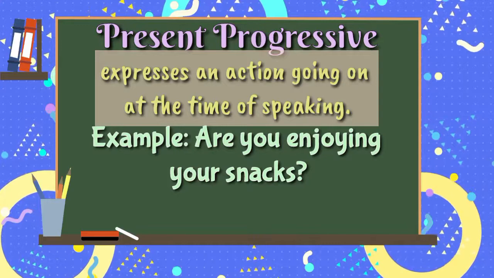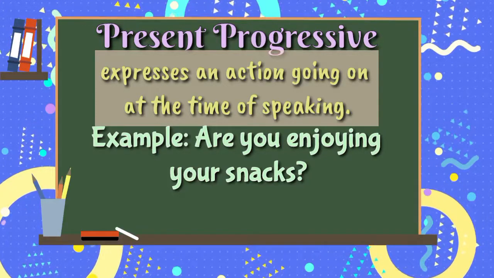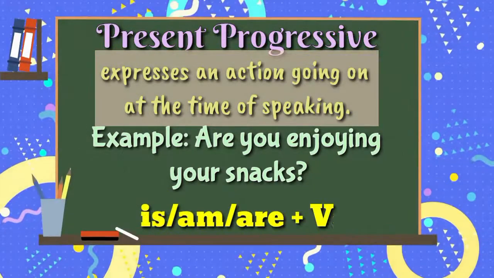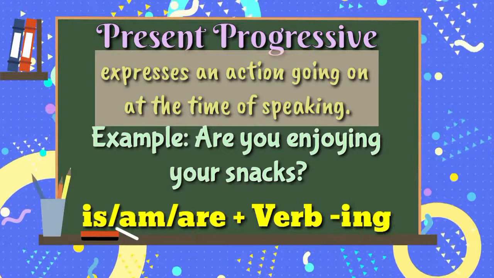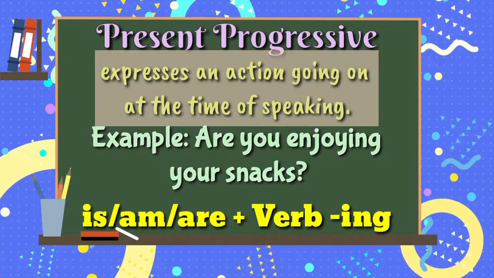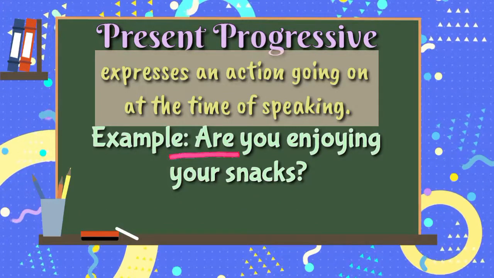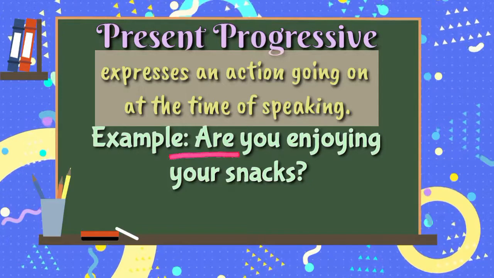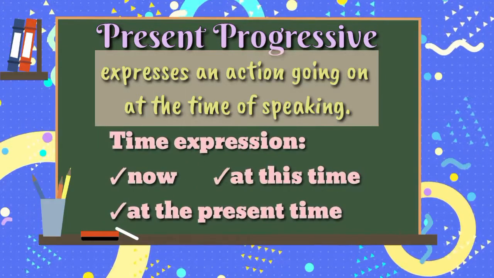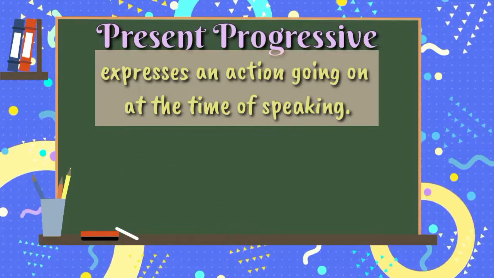Learners, how are verbs in the present progressive tense formed? Good job! They are formed with the be verbs such as am, is, and are, plus verb that ends in ing. In the sentence, we use the helping verb are plus the verb in the present participle, which is enjoy plus ing. Time expressions such as now, at the present time, and at this time may be used.